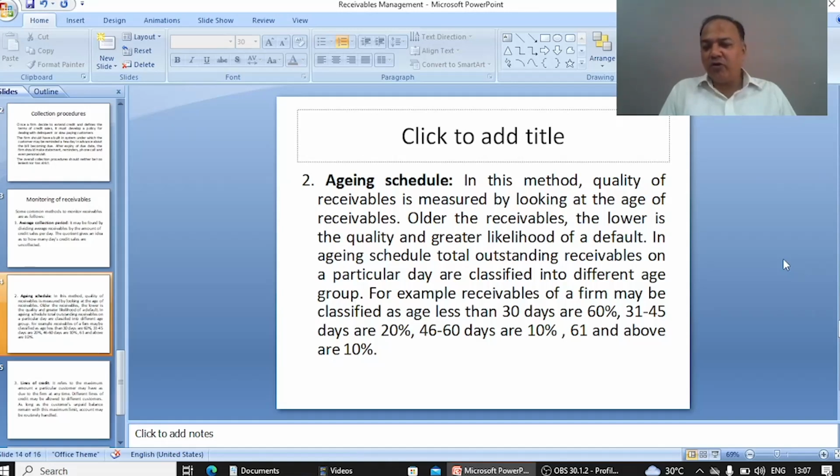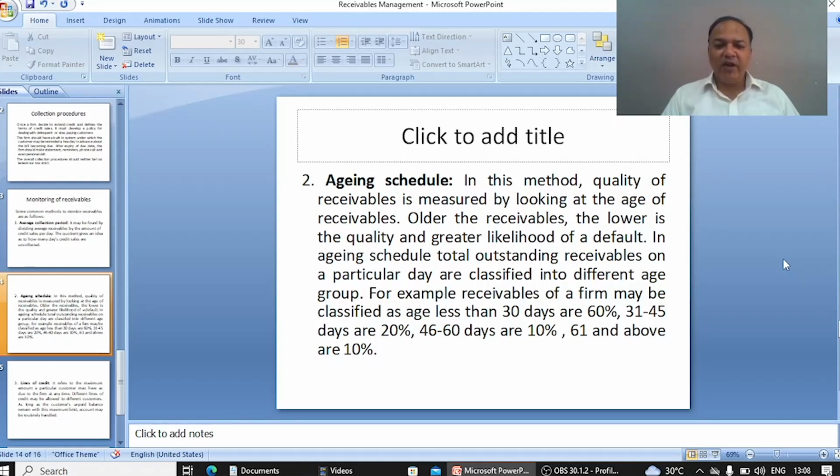Because if these funds are older than 45 days or more than 61 days, then the probability of default is high in these cases, and we have to take action on time. So we have to make an aging schedule, and we have to take steps.